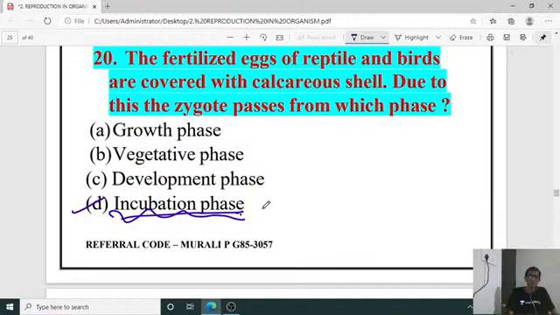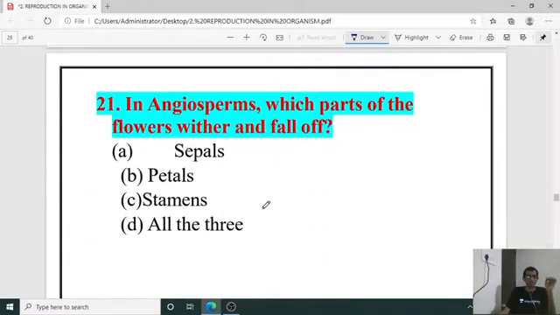The zygote later will undergo incubation. So the incubation of that egg will be done by the parent bird or reptile. As a result, inside the egg we can observe the embryo develop into a new offspring, and the egg will hatch, hatchlings will come out. That is the young reptile or bird in the case of oviparous organisms. Okay, next question. Question number 21.